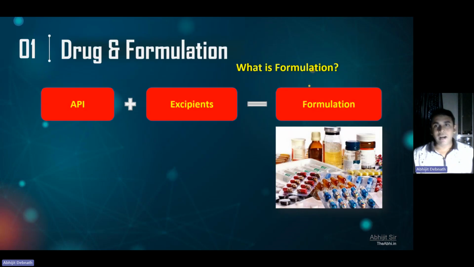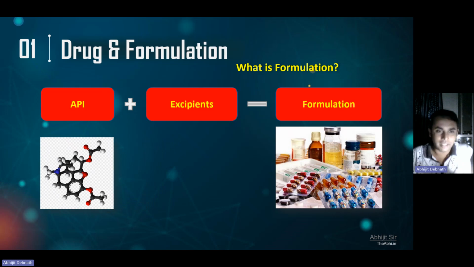Now, I have talked multiple times about this term called formulation. So what is formulation? For example, I have a drug, and this is the structure of a drug. Sometimes we call it an API. API means active pharmaceutical ingredient. Drug and API, it's the same thing.